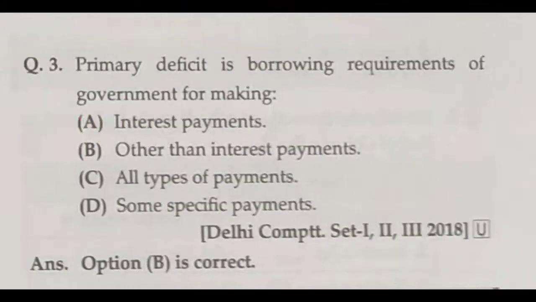And then question number 3. Primary deficit is the borrowing requirements of the government for making: interest payments, payments other than interest payments, all types of payments, or some specific payments. B is the correct answer. As I had already told, primary deficit is the borrowing requirement of government to meet the fiscal deficit net of interest payment. So other than interest payment, that is the correct answer. B is the correct answer.